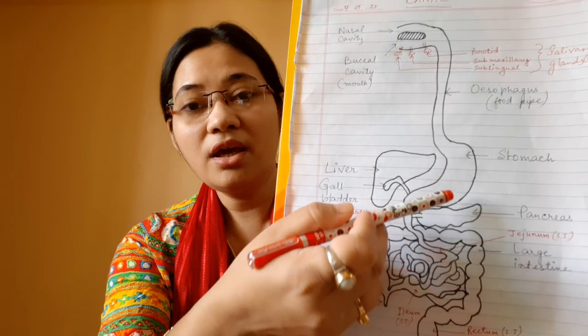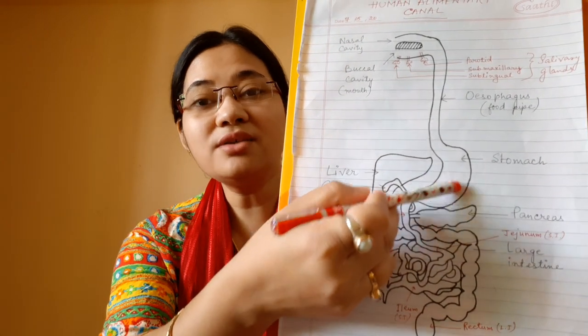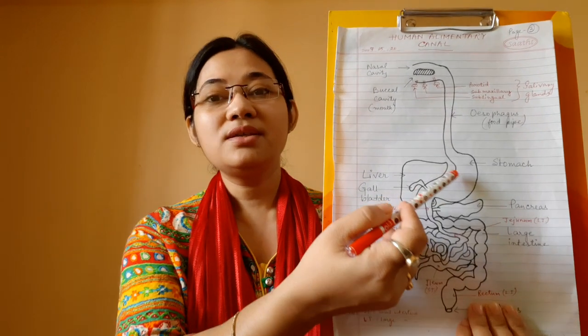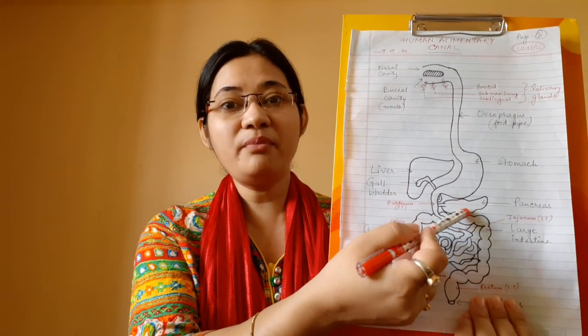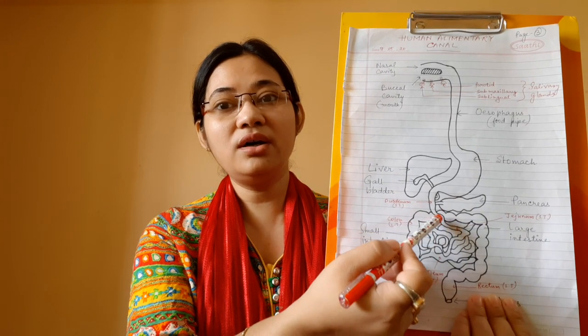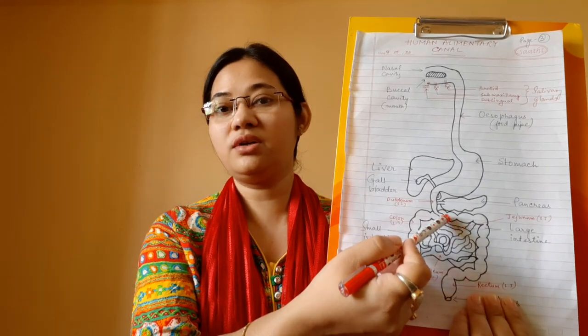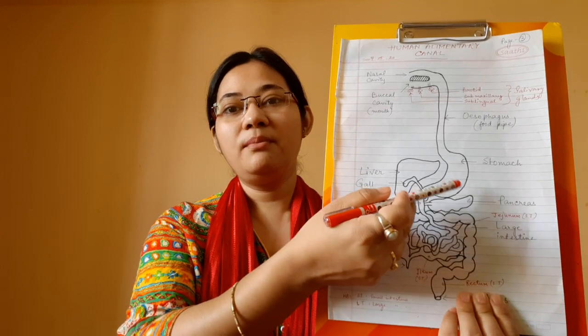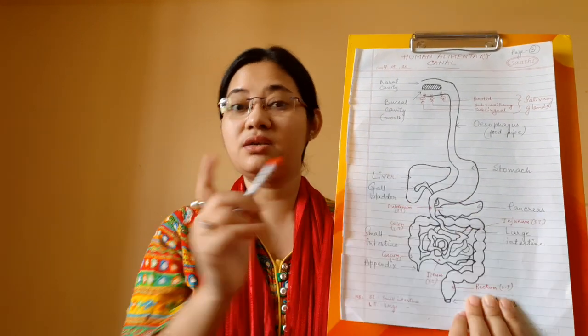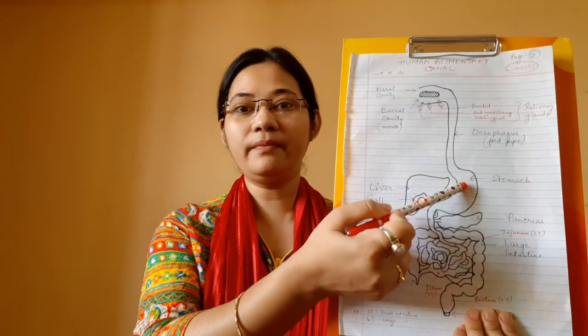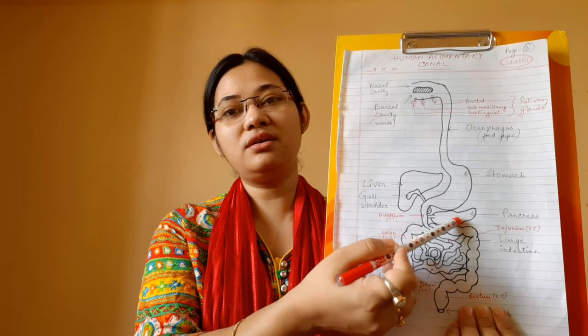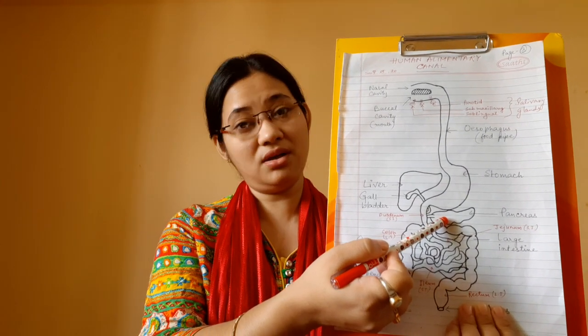If you compare the digestive enzymes present in the stomach and those present in the pancreas, you will see food is acidic in the stomach. That is why pepsin, if you remember, we have read about pepsin, is a protein digesting enzyme that acts in the stomach. But trypsin is a pancreatic enzyme that acts on alkaline food. So that is the difference between pepsin and trypsin. Please remember, both of them are protein digesting enzymes, but one is secreted by the stomach, that is pepsin, and the other is secreted in the pancreatic juice, that is trypsin.